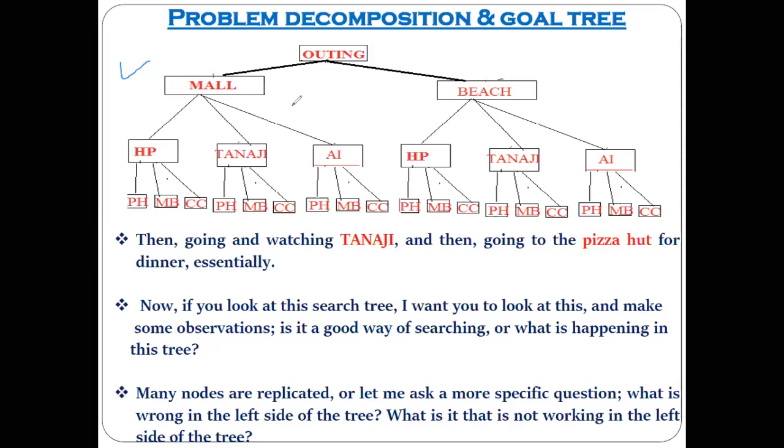Because after telling your friend all these things, he says no, and when you go on this side and tell him some option, he said yes. Because of the beach, sir. We want to go to the beach. Because of the beach. Means what? In this subtree, the problem is at the mall. Yes or no? The problem is at the mall.